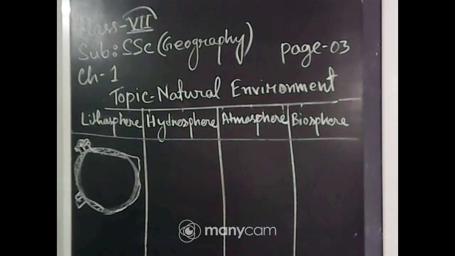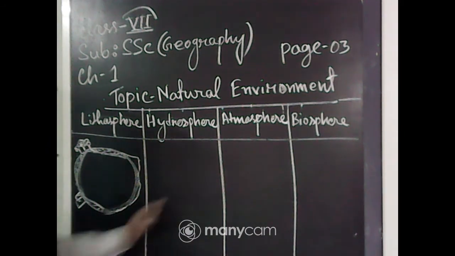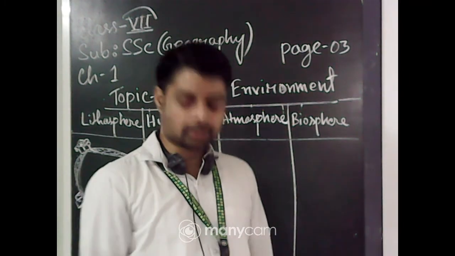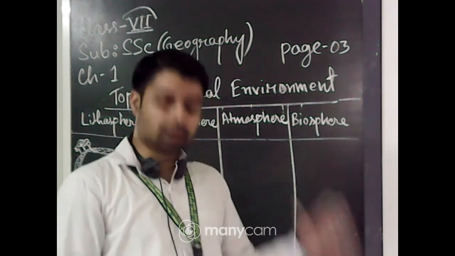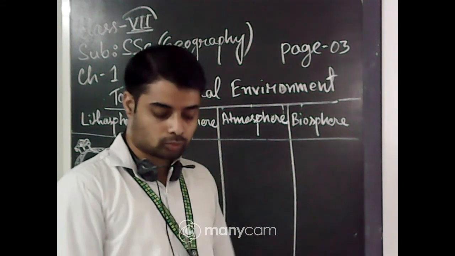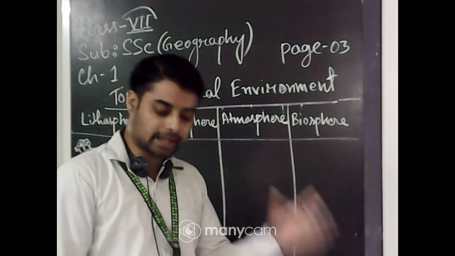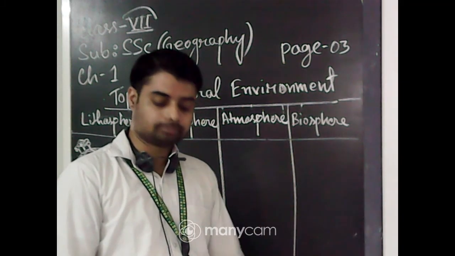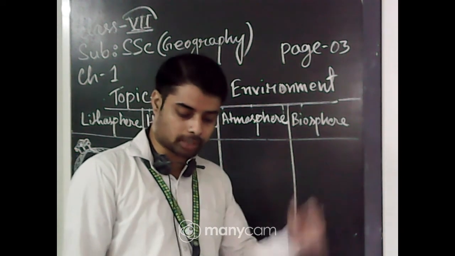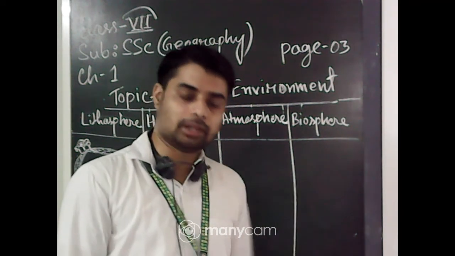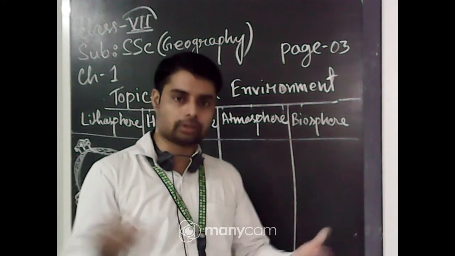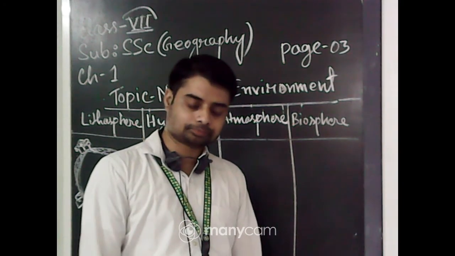So now we will discuss the hydrosphere. So what is the hydrosphere? The domain of water is referred to as the hydrosphere, and it comprises various sources of water and different types of water bodies like rivers, lakes, seas, oceans, etc. They are part of the hydrosphere, and it is essential for all living organisms, because water is very necessary for all living organisms.